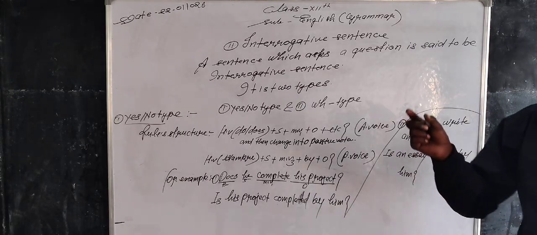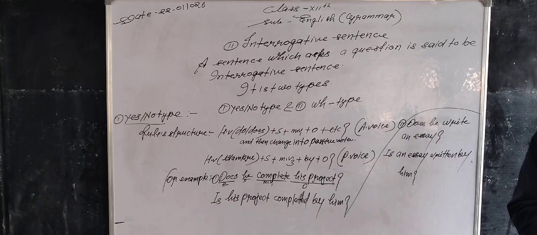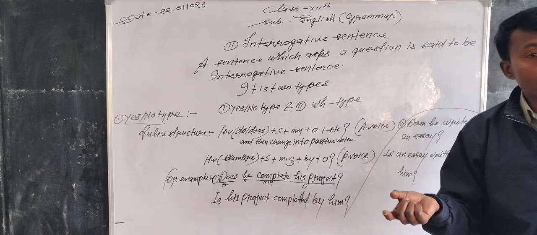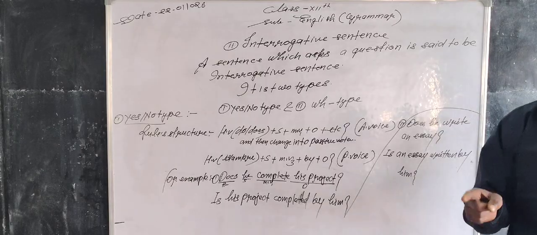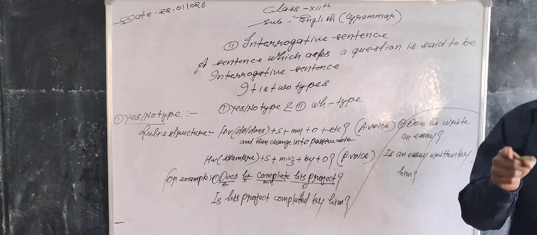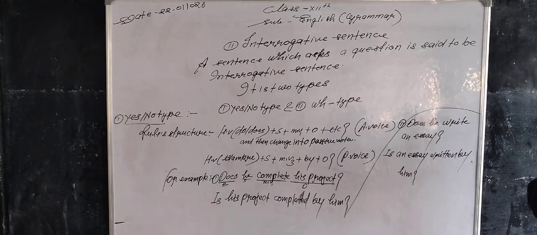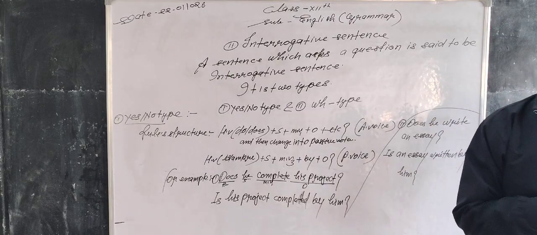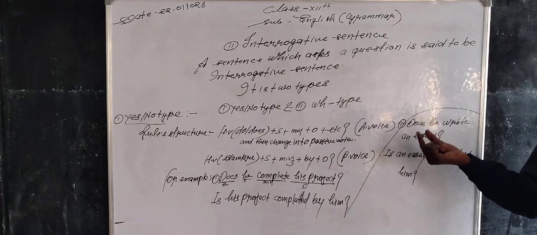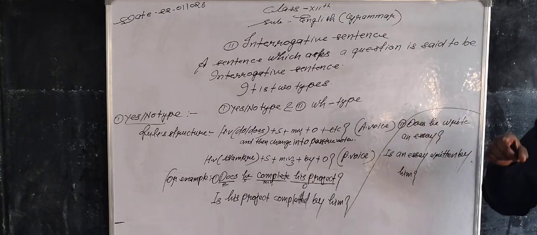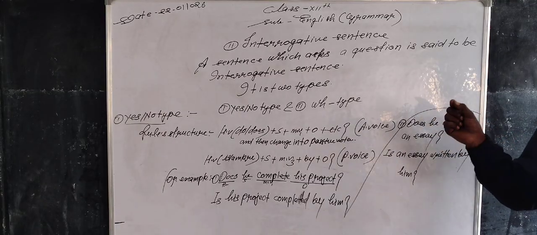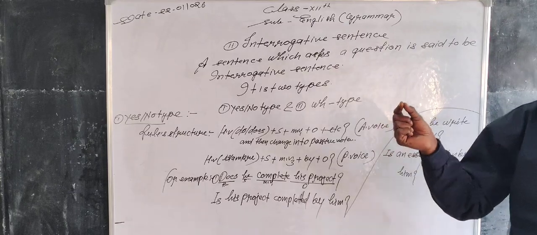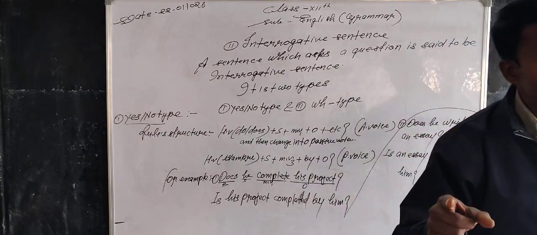If you are reading present indefinite tense and the sentence is interrogative, you should know which helping verb is used in this sentence, in active voice and also in passive voice. In active voice, present indefinite tense, do or does is the helping verb.